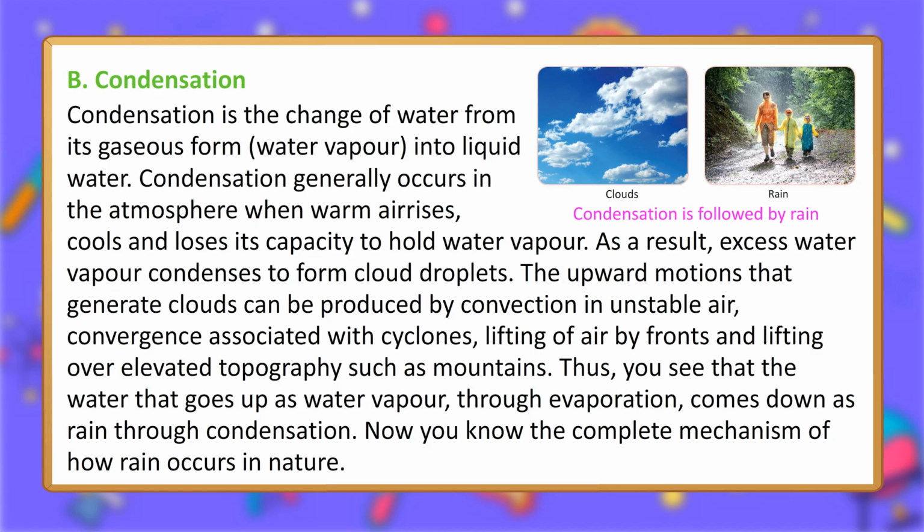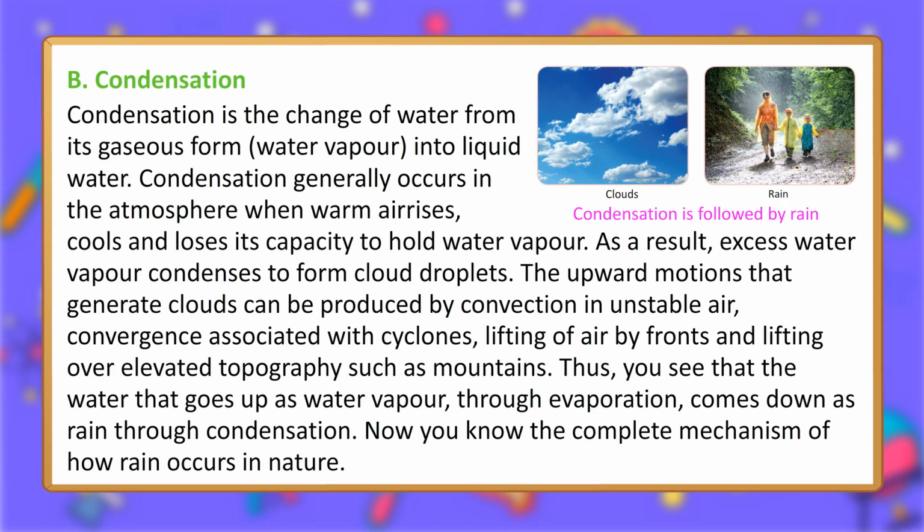B. Condensation. Condensation is the change of water from its gaseous form, water vapor, into liquid water. Condensation generally occurs in the atmosphere when warm air rises, cools and loses its capacity to hold water vapor. As a result, excess water vapor condenses to form cloud droplets.